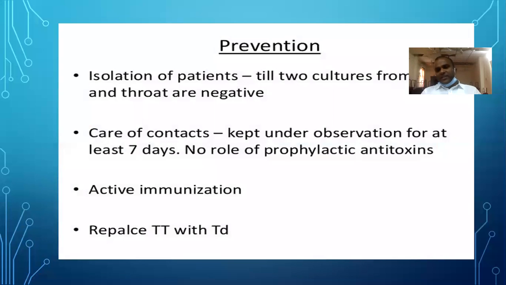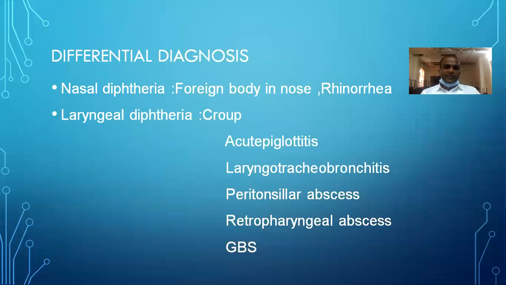Next, prevention. When you suspect a case, isolate, take precautions, and care for the contacts, keeping them under observation for 7 days. There is no role of prophylactic antibiotics, and active immunization is used for prevention. We have now replaced the TT with the Td. This is a very important differential diagnosis.